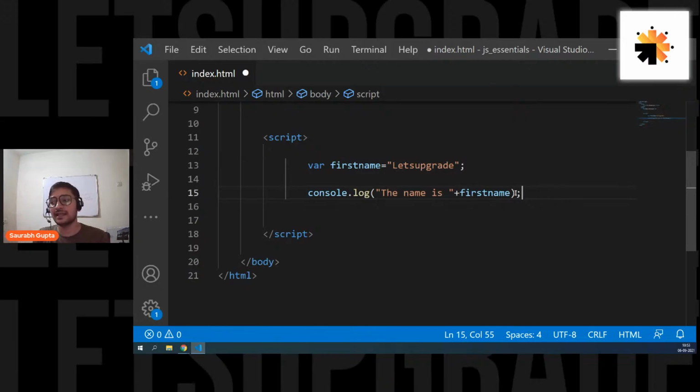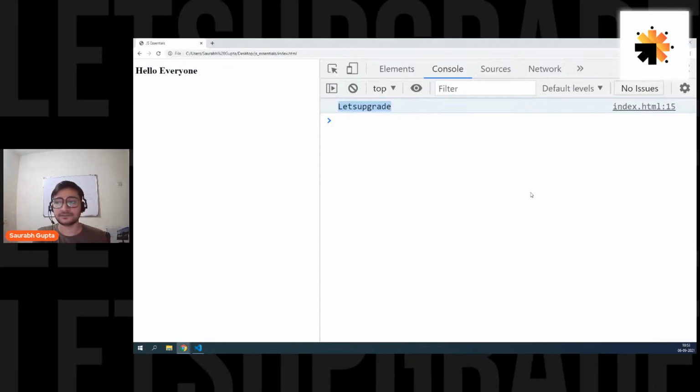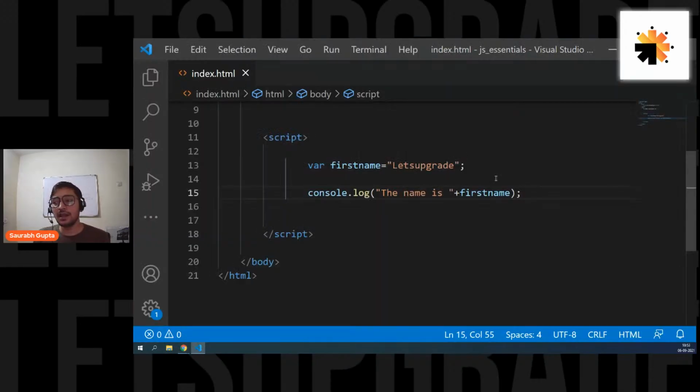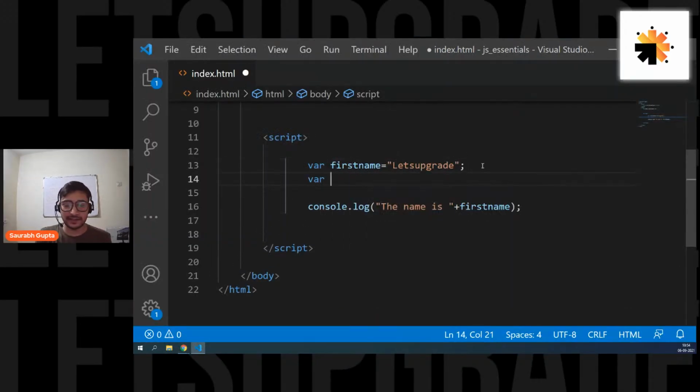So the name is, and then your variable. Let's see. Here we go, like this. The name is let's upgrade. Simple, easy. Now, let's say I have one more variable like this. Let's say I'm also putting age of let's upgrade.